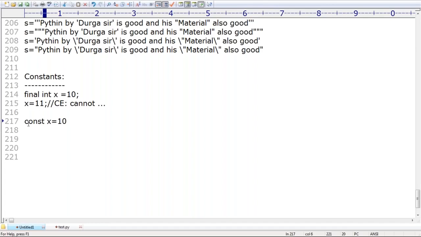Are you able to understand, right? C-O-N-S-T, man. Okay, good. const x is equal to 10. Respond, man. Why are you silent? How to define constant? Which keyword are we using?